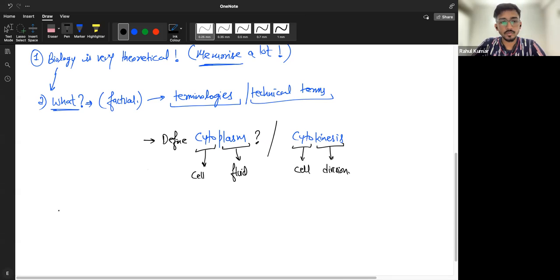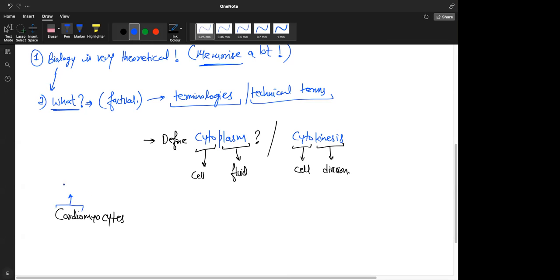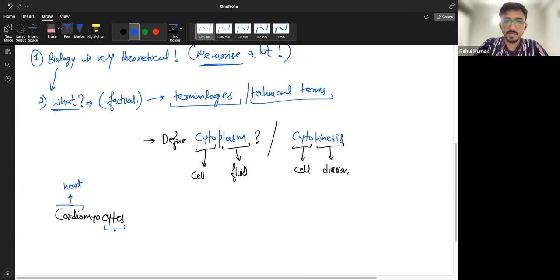Okay. So if I give you a word now, cardiomyocytes, can you tell me what this word means? You know what the word cardio means, right? It's related to heart. You also know what the word cyte or cyto means? Cells. So it's plural, cells.